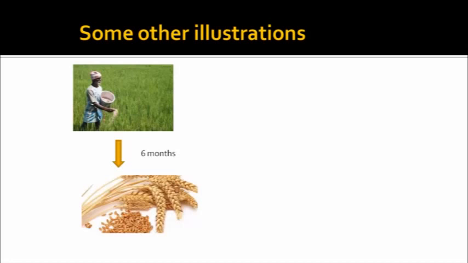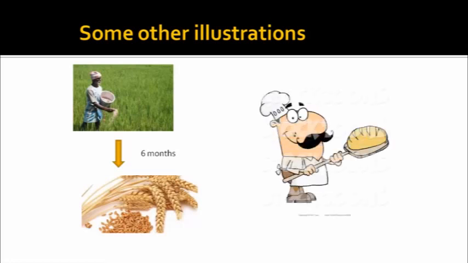Now there is another person, let's say B, who is a bakery owner. He needs 50 tons of wheat at the time of the next crop for his bakery business. He also wants to be certain that he'll get that quantity after 6 months. Right now, the farmer does not have wheat and the baker does not need the wheat.